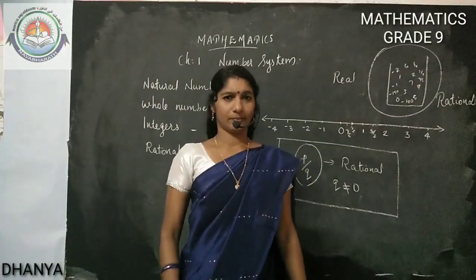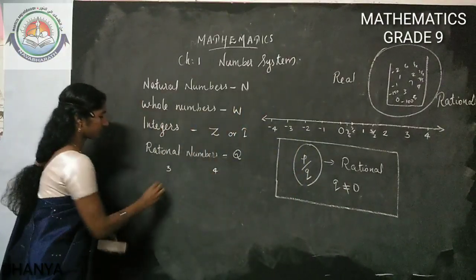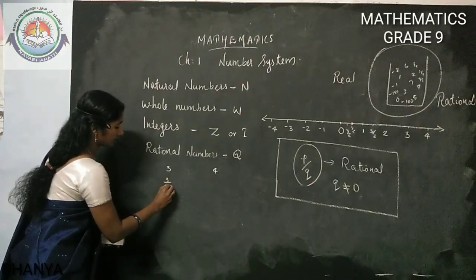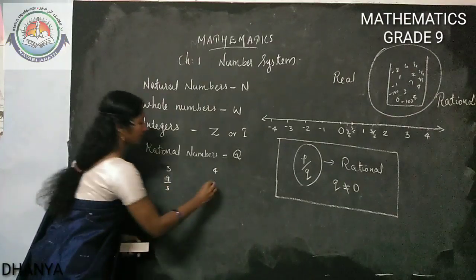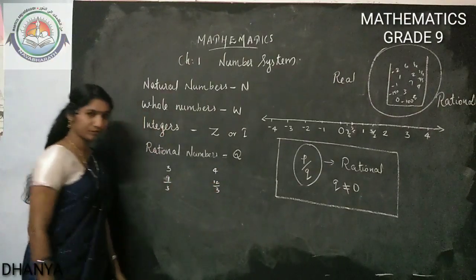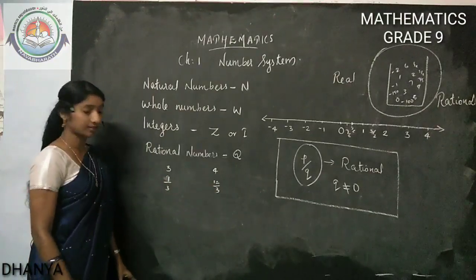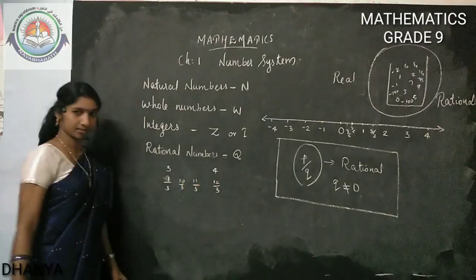Infinite numbers. I will show you. 3 and 4. 9 by 3 is 3. 12 by 3 is 4. In between 9 by 3 and 12 by 3, how many numbers are there? 10 by 3 is there. 11 by 3 is there.